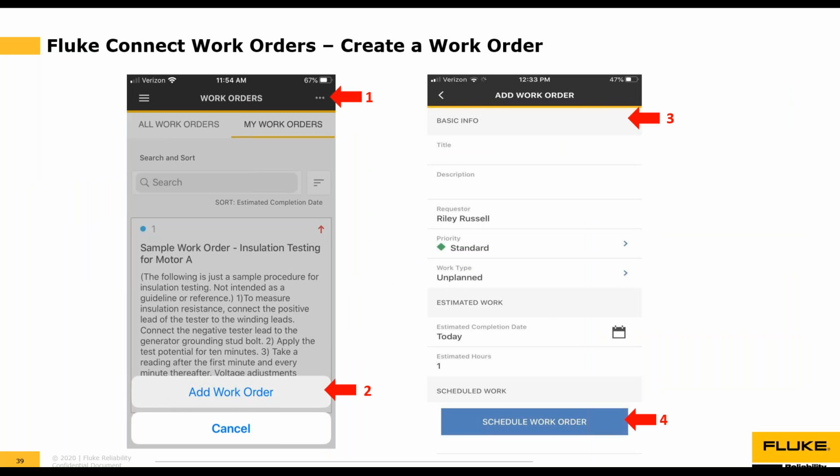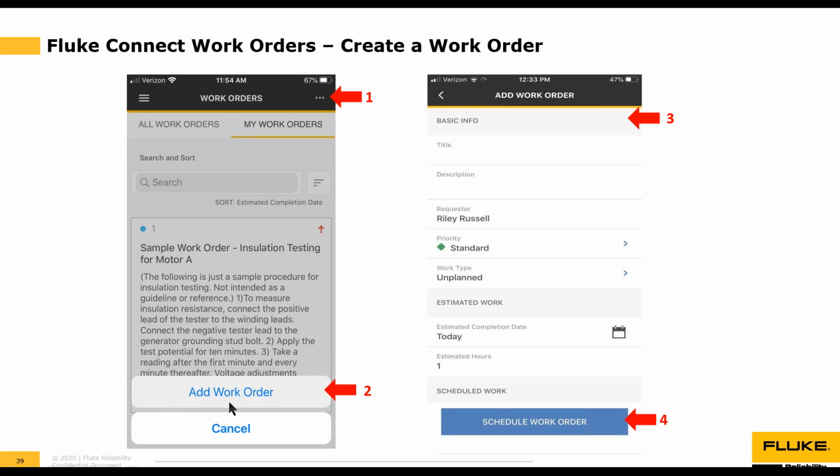To create a work order, if you're in the mobile app, this is a little bit hard to find, but it's there. You'll want to click on the 3 dots in the upper right-hand corner. When you click on those 3 dots, you'll get a pop-up down below with 2 buttons: add work order or cancel. Since we're creating a work order, we want to click the add work order button. I do admit this is a little hard to find, and if you're in the mobile app and you can't find something, always check those 3 little dots in the upper right-hand corner. Odds are whatever you're looking for is there. If there's not an option on the screen itself and you can't find where it is, check those 3 little dots and that'll probably give you what you're looking for.